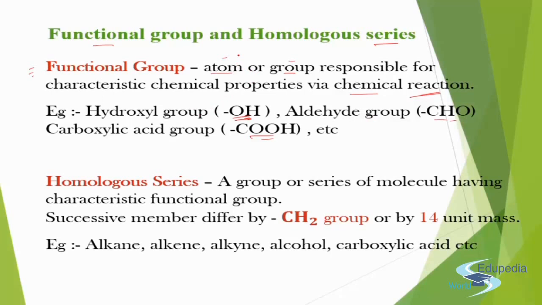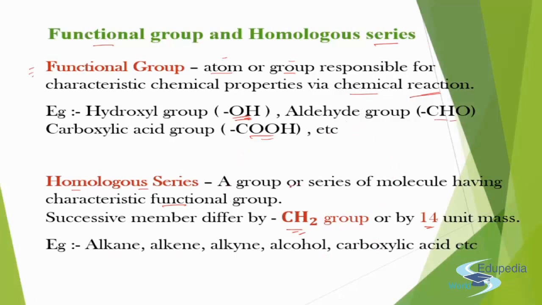Next is homologous series: a group of organic compounds having the same functional group. They make up a homologous series, and each of the subsequent members differs by a CH2 group. When you add a CH2 group to a member, you get the next member. The mass of the CH2 group is 14, so each subsequent member differs by 14 unit mass. For example, take any group: alkane, alkene, alkyne, alcohol, carboxylic acid, aldehyde, ketone.